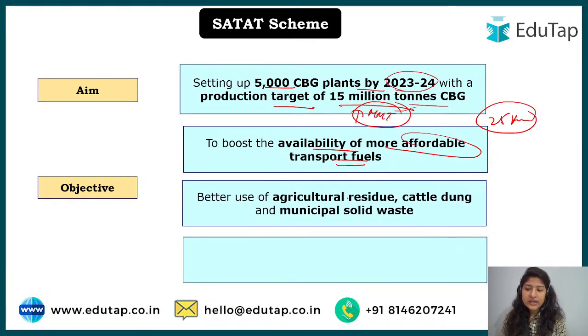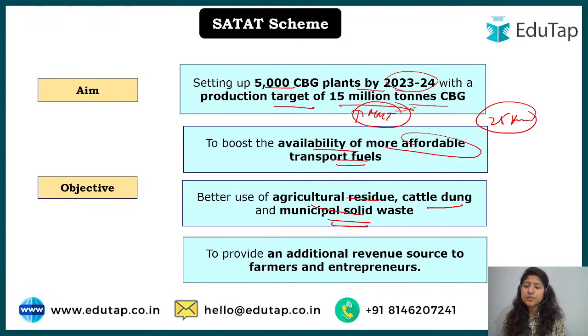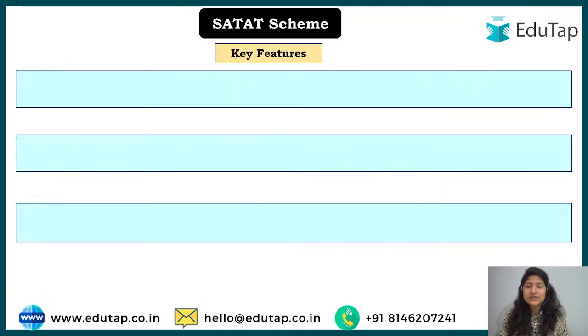Then, better use of agriculture residue, cattle dung and municipal solid waste: everything can be utilized for generating methane, and to provide an additional revenue source for farmers and entrepreneurs. Of course, new entrepreneurs will come into action by establishing CBG plants and working on that. The farmers will also benefit, because whoever establishes the plant will need this waste material, right? So the farmer will get money for that waste material as well, and additional revenue can be generated for the farmers.